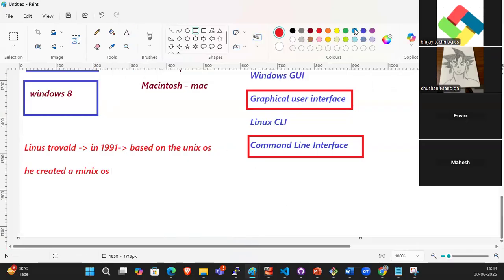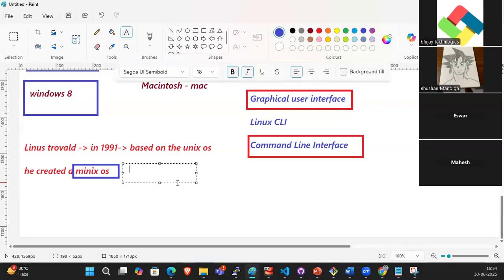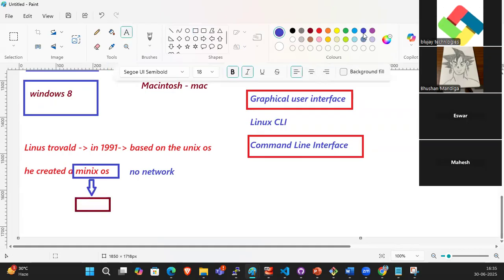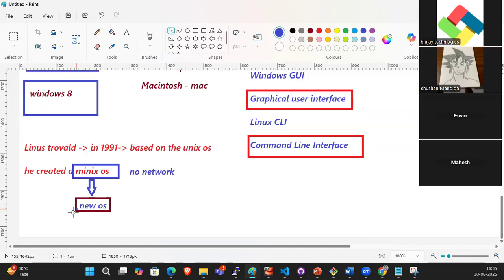But the Minix OS had some drawbacks. For example, there was no network on the Minix OS. He overcame those drawbacks and created a new OS, and he was thinking of putting a new name for this OS.